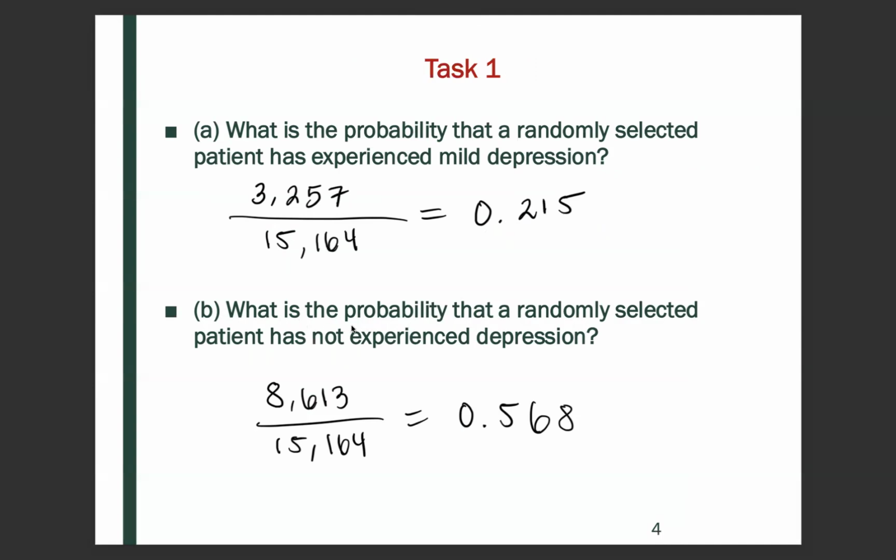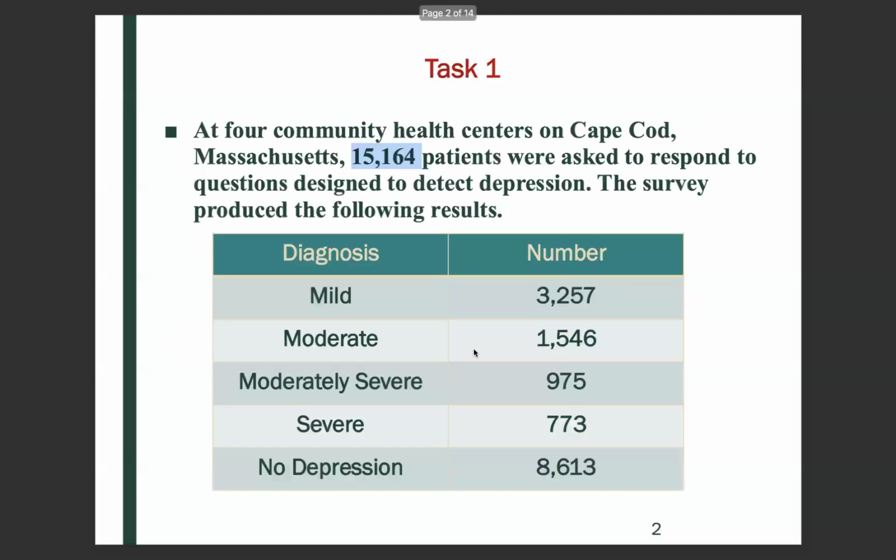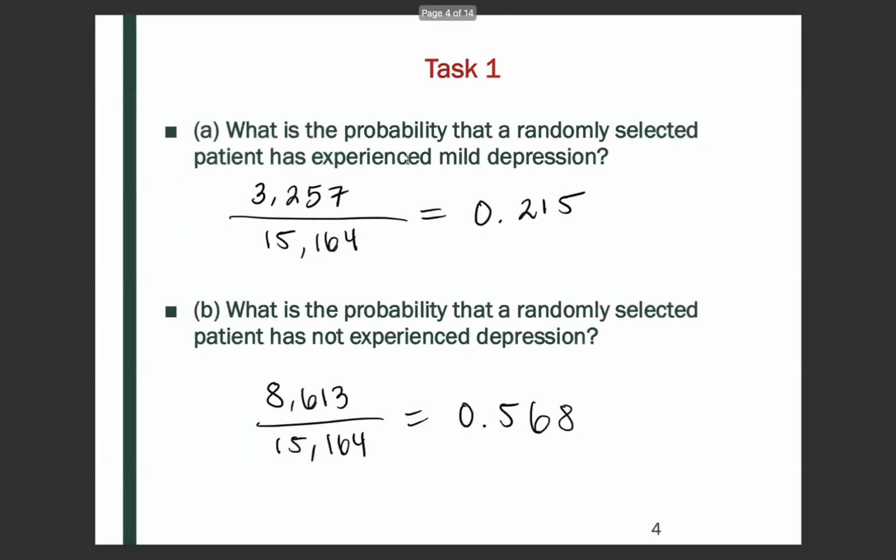Now, what about the probability that a randomly selected patient has not experienced depression? So here, if we go back to the table, in the no depression diagnoses row, there's 8,613 patients that have not experienced depression out of the 15,164. So we can take this number and then divide it by this number. So we get 0.568.